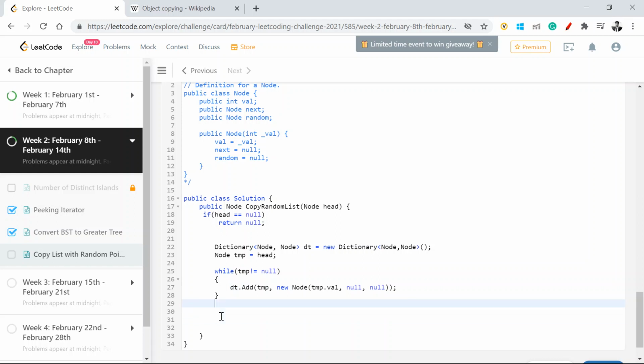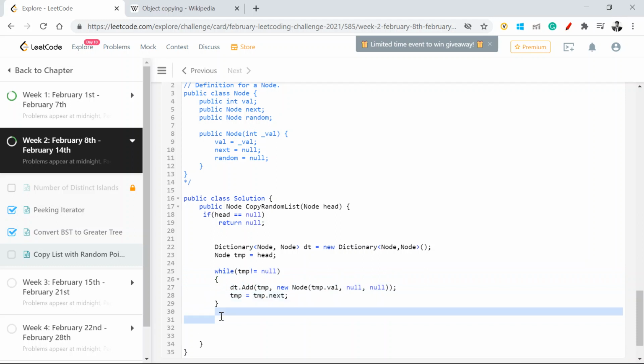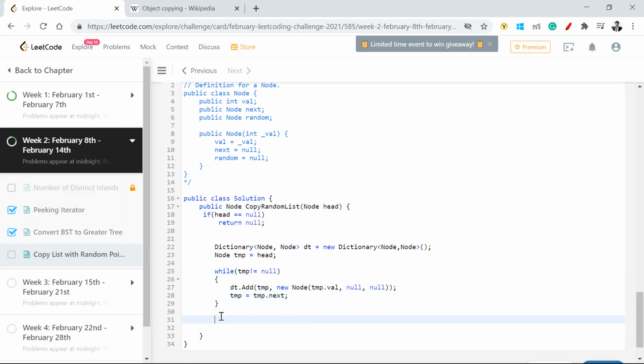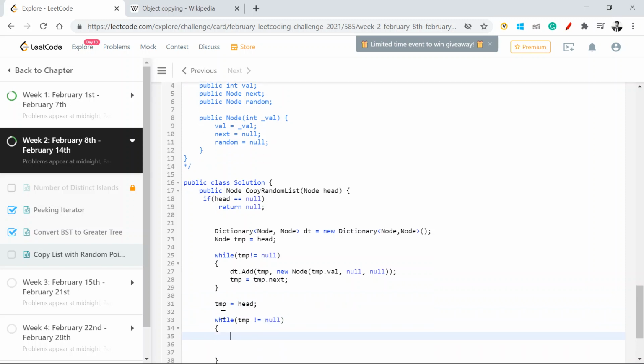Once I have this, I'll say temp is equal to temp.next. That means I'm going to iterate through each and every node and add it to the dictionary. Once I'm done with this, I'll reset my temp node to the head pointer, and while temp is not null, I'll iterate through this linked list again.